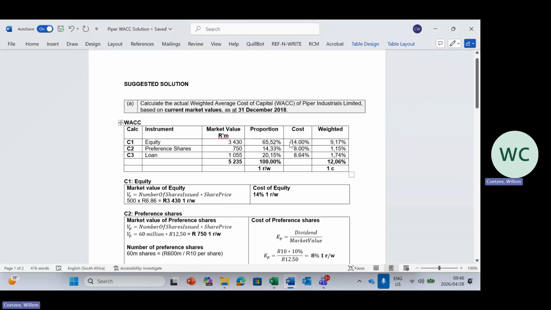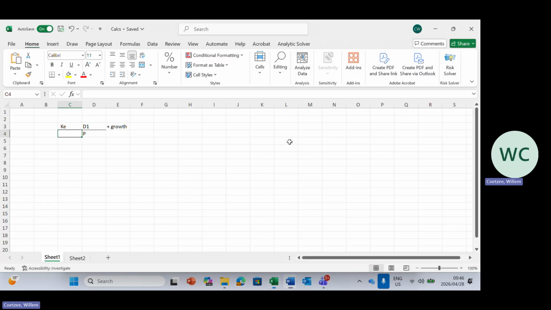One I think you will probably be familiar with is the capital asset pricing model, or the CAPM model, where the cost of equity equals the risk-free rate plus beta multiplied by the risk premium. That risk premium is the market rate minus the risk-free rate. So just be careful.